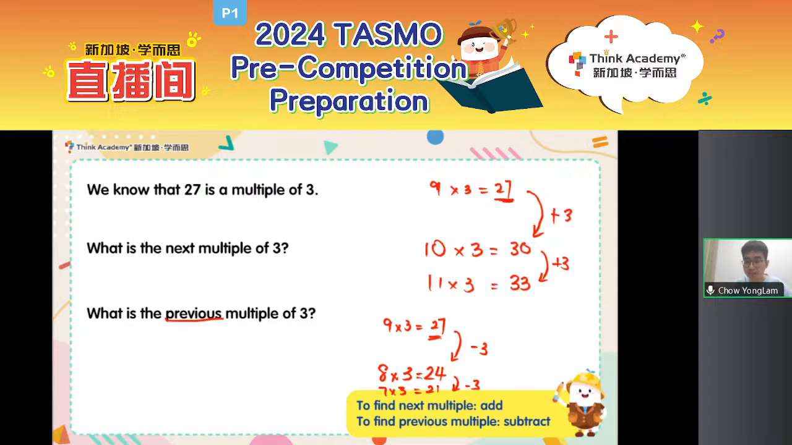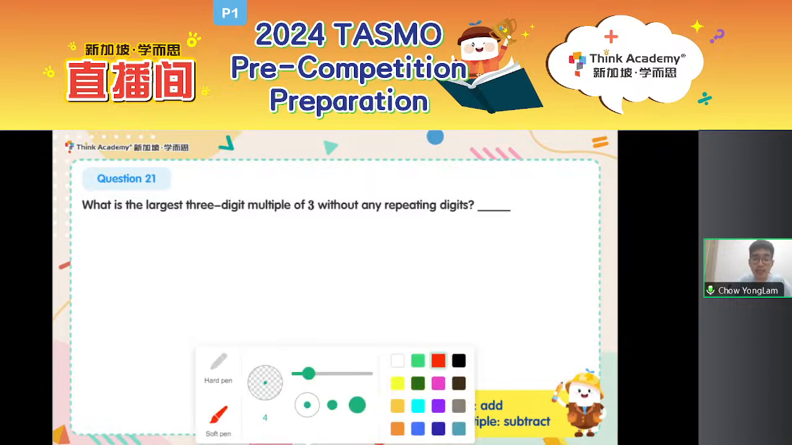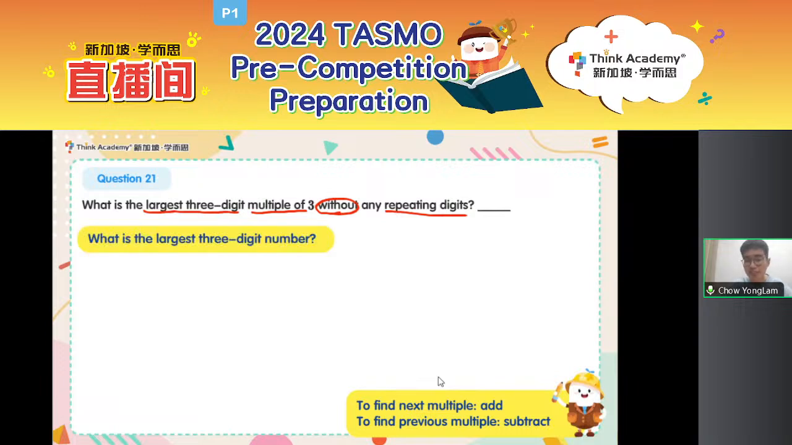Okay, now let's get back to the question over here. What is the largest 3-digit multiple of 3 without repeating digits? Wow, that's a lot of conditions. It's okay, let me make the question simpler first. Whenever we see a lot of conditions, we try to go through them one by one. Okay? So my first question, what is the largest 3-digit number?